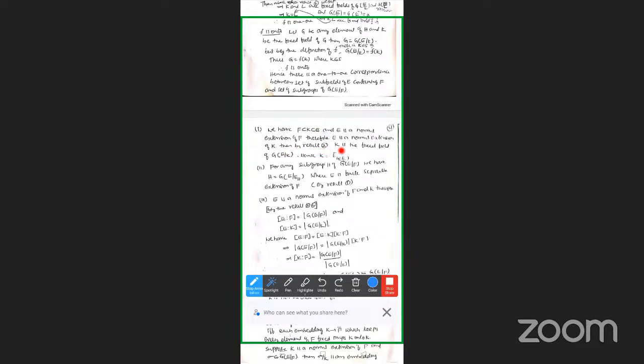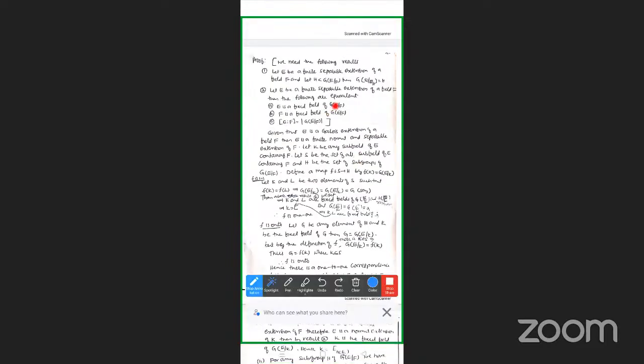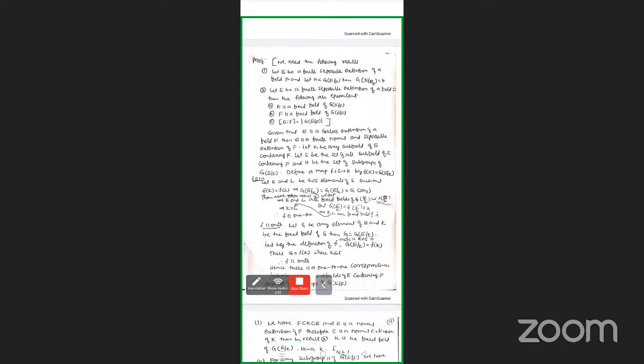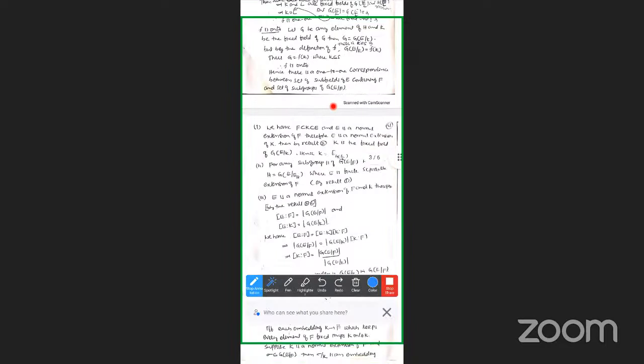Then by result 2, K is the fixed field of G(E/K). Hence K is equal to E of G(E/K). So this is the first condition. Using this result: E is a finite separable extension of F, then the following results are true. E is the fixed field of G(E/F). So using this, we can say that K equals E of G(E/K). So this is the first condition.